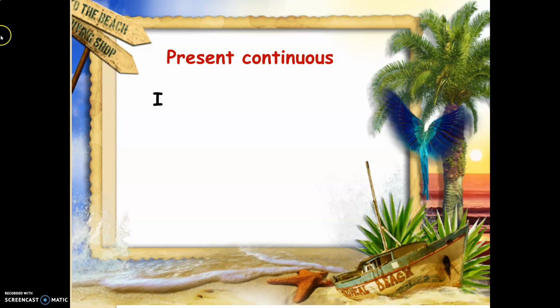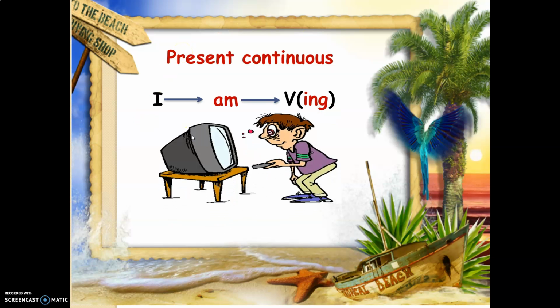Now we have the personal pronoun I. What should I use with I? Which verb to be should I use? I am. I am, girls. Repeat after me, please. I am, I am, I am plus the verb with ing. This is the present continuous. I am plus verb with ing. Okay? Now, let's make a sentence here.